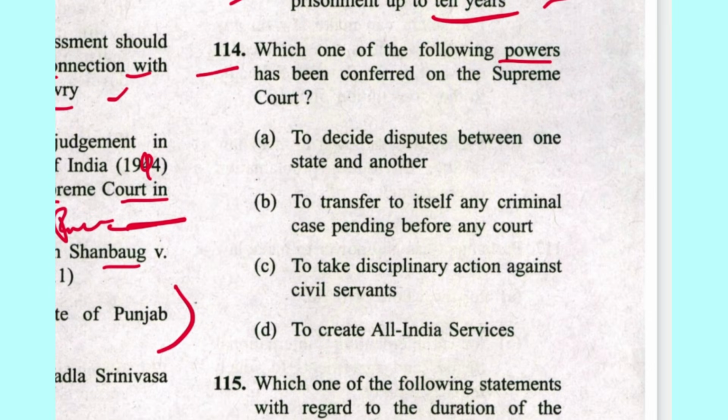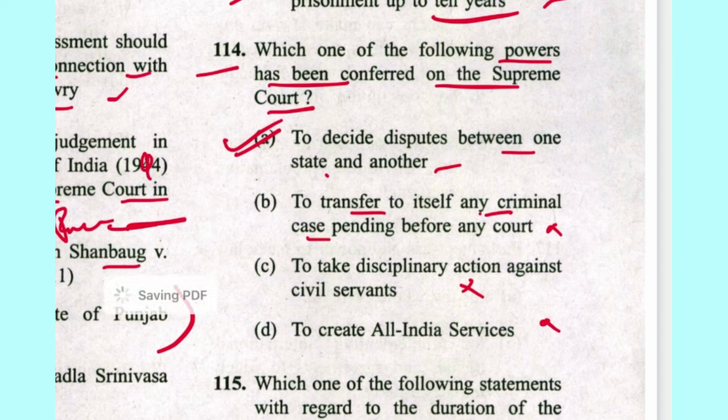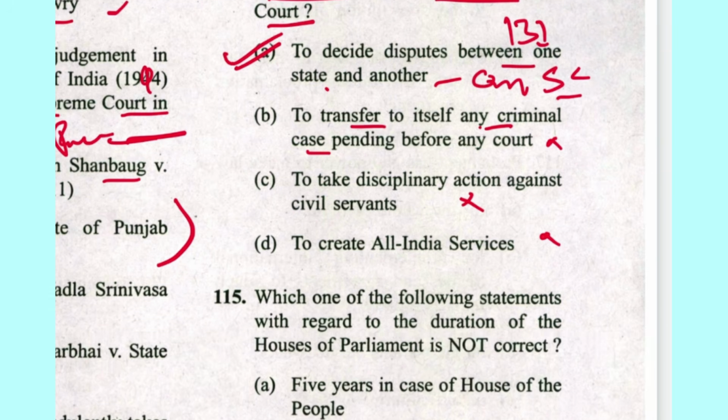Next 114. Which one of the following powers have been conferred on Supreme Court? To decide dispute between one state and another. Yes. To transfer to itself any criminal case pending before any court. No. Take disciplinary action against civil servant. No. A is the answer. This is the original jurisdiction of Supreme Court, mentioned in Article 131.